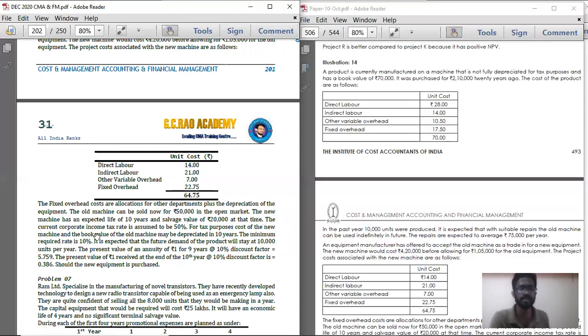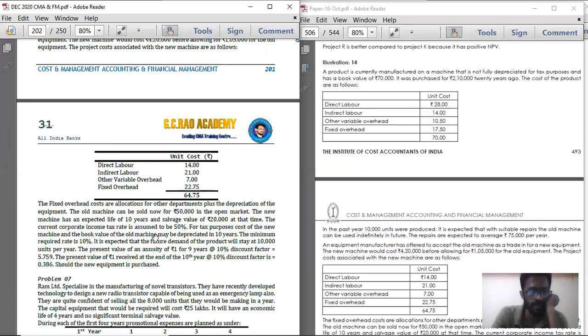The new machine is expected to have a life of 10 years and a salvage value of 20,000. So 4,20,000 is the price of the machine minus 20,000 salvage value, 4 lakh divided by 10 years. So you will get 40,000 as depreciation every year. Before, the depreciation was 7,000. So now because of the change in machinery, incremental depreciation is 33,000. So on the 33,000, you are going to get some tax savings.